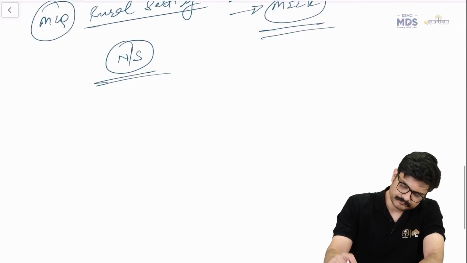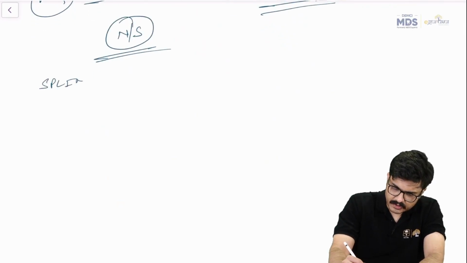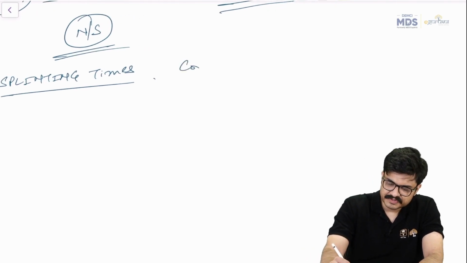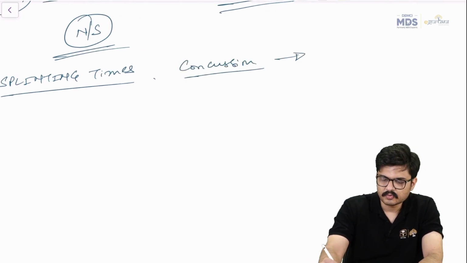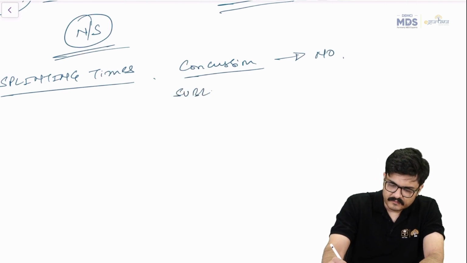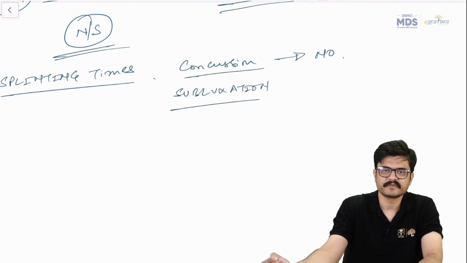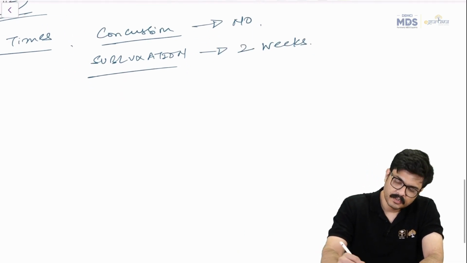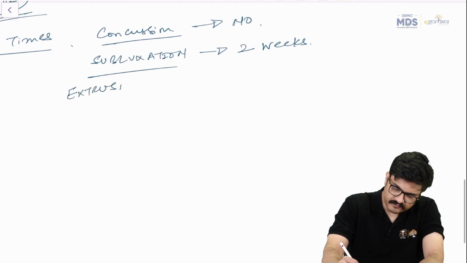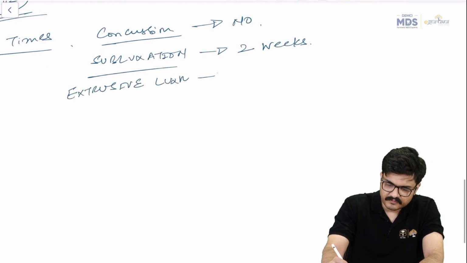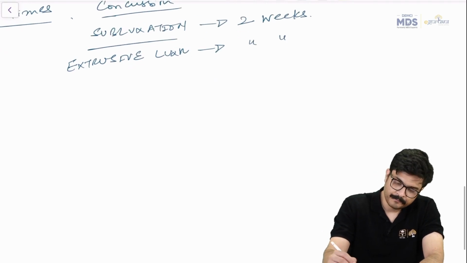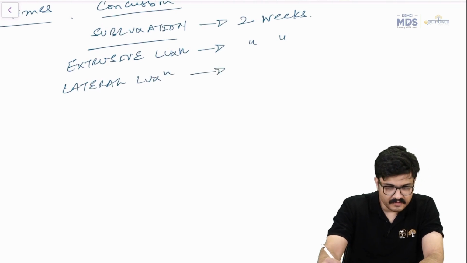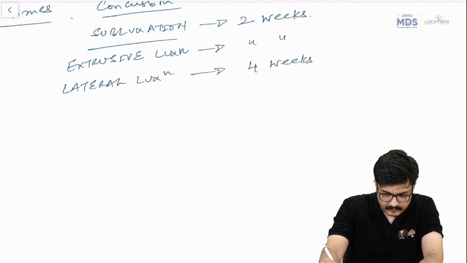What are the splinting times? Next important thing, what are the splinting times, guys? So splinting times: concussion, you usually no splinting is required. For subluxation injury, about 2 weeks of physiological splinting. For extrusive luxation injury, again 2 weeks, right? For lateral luxation, guys, it's around 4 weeks, right?